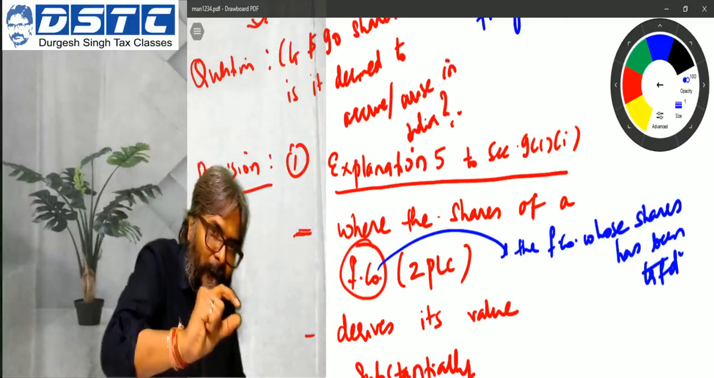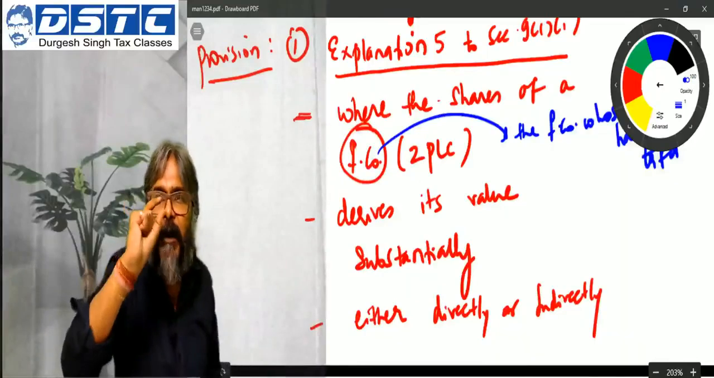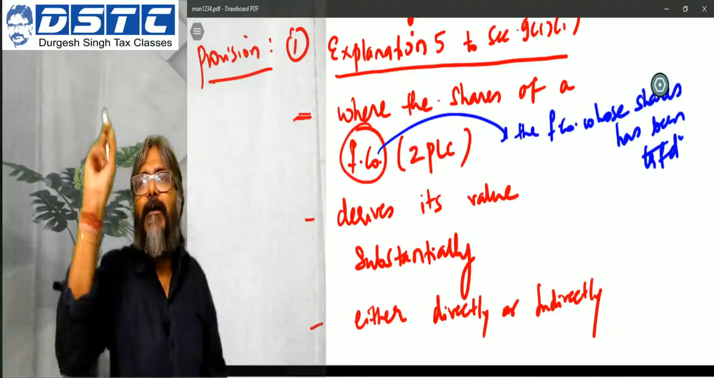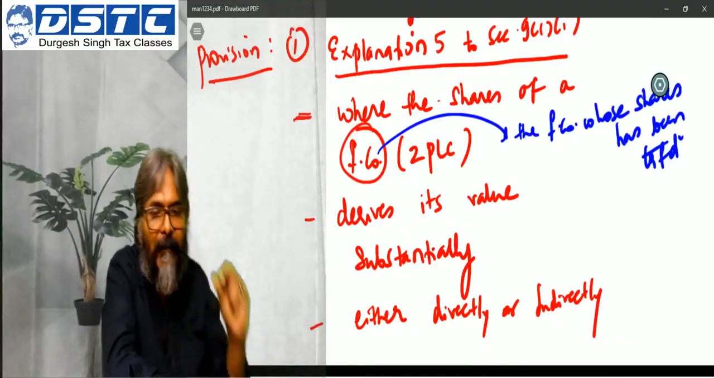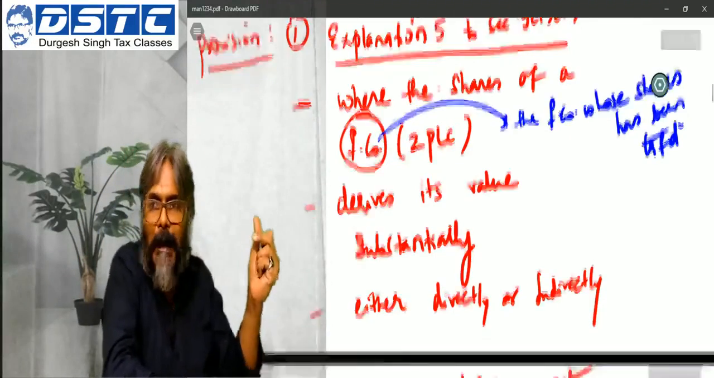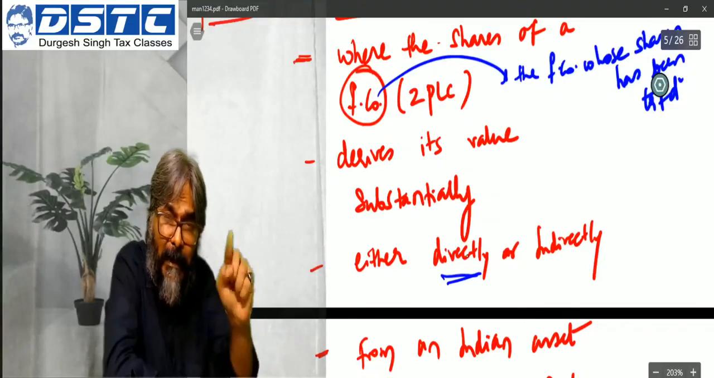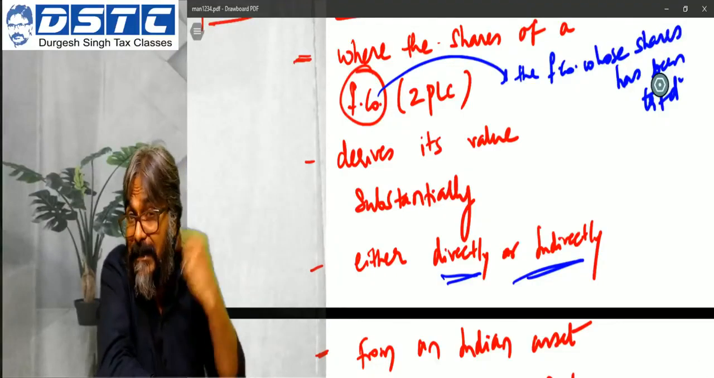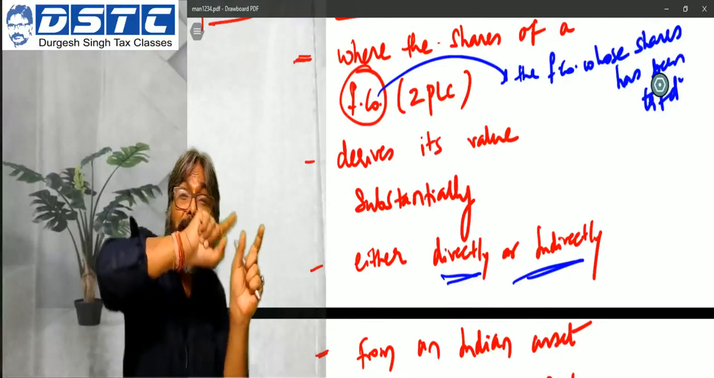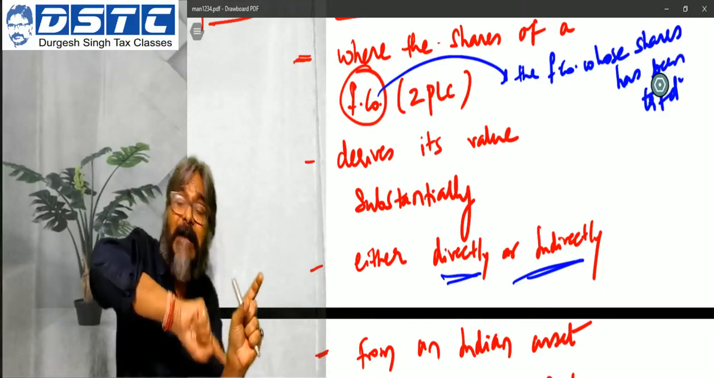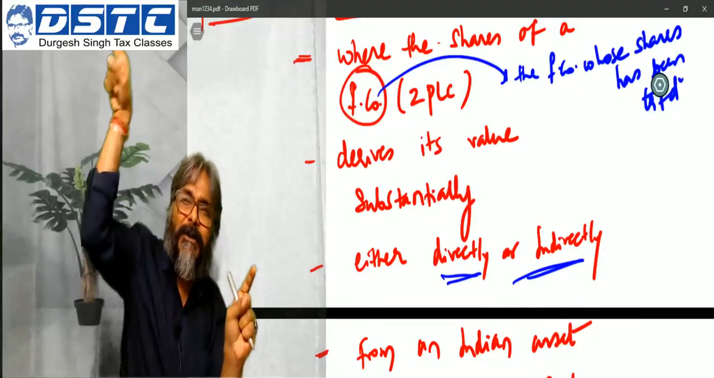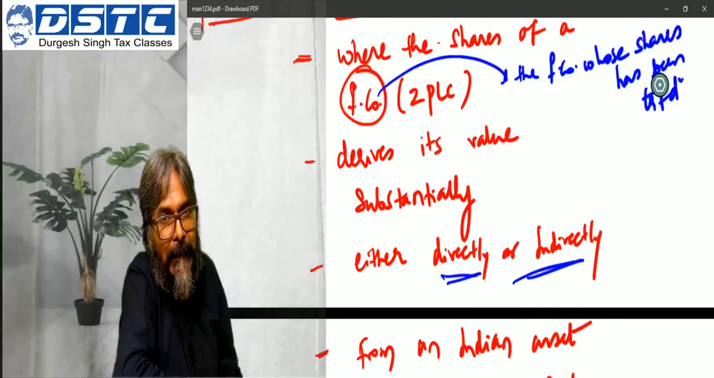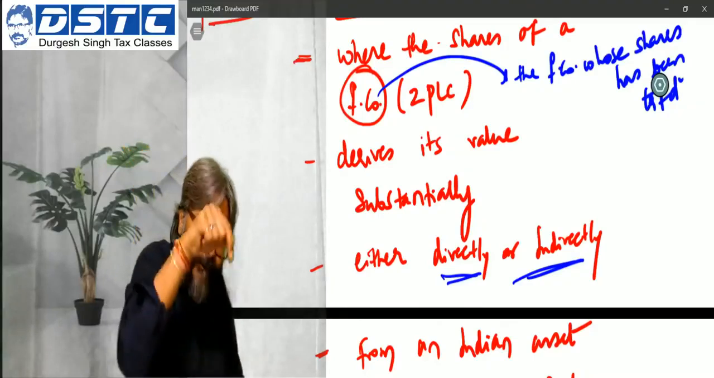So what are we supposed to write? Where the shares of that foreign company, which foreign company are we talking about? The foreign company we are talking about is the one whose shares have been transferred. So where the shares of that foreign company derive their value substantially, either directly, in my question it is direct, but the example which I just gave you was the indirect case. How indirect? Because that foreign company, that is ZPLC, has made the investment in another company through which it is making the investment in the Indian asset, and therefore that would be the indirect case. But this question is about the direct one.